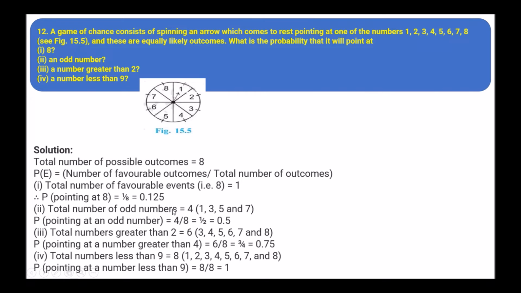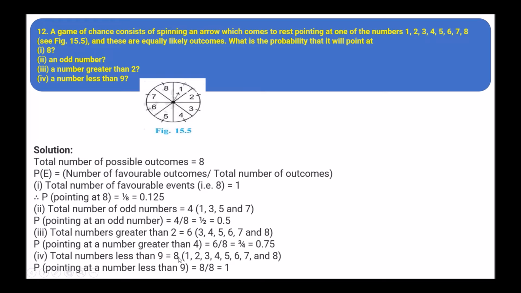Total number of odd numbers, that is 4. Odd is 1, 3, 5 and 7. There are 4 odd numbers. So 4 upon 8, that is 1 upon 2, means 0.5. Total numbers greater than 2. So 6 numbers are there which are greater than 2: 3, 4, 5, 6, 7 and 8. So 6 upon 8, that is 3 upon 4, or we can say 0.75.